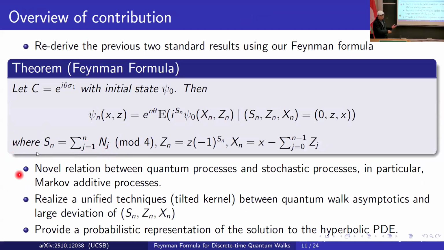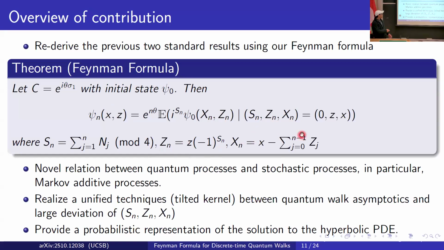Then G_n is a function of the Markov chain, (-1) to a power, and X_n is the sum of a function of the Markov chain. We call this a Feynman formula precisely because it is analogous to the Feynman path integral, but we can recognize this integral using a probability weight, a probability measure.